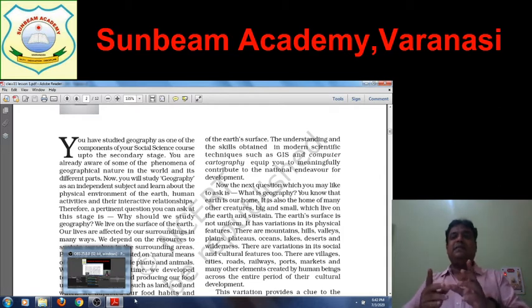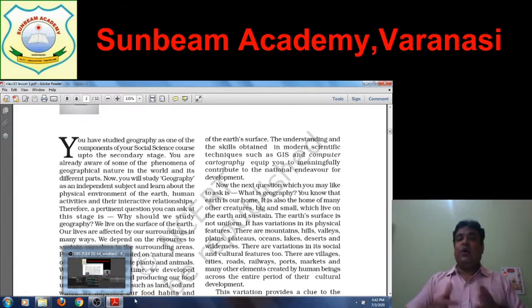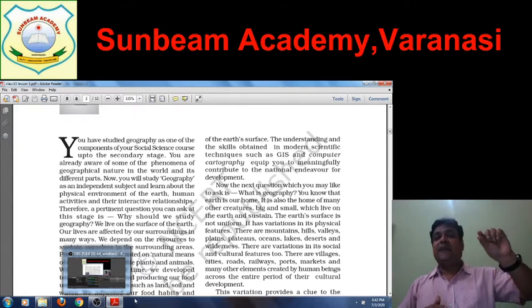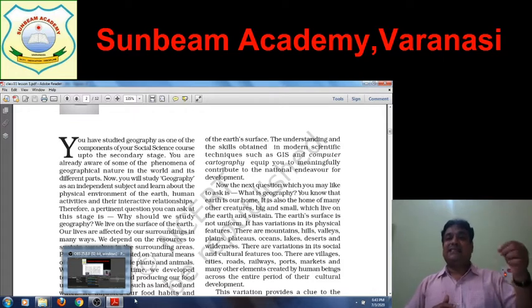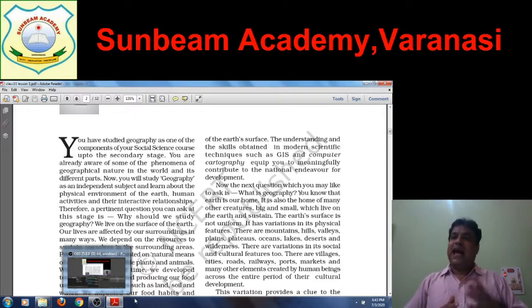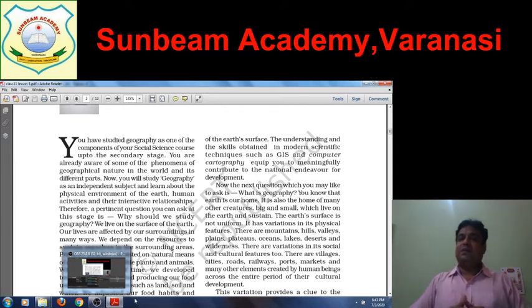Now mapping is not by hand only. Mapping is also done with the help of modern science and computer techniques. Cartography, the science and art of map making, is a part of geography, and it is now computerized.